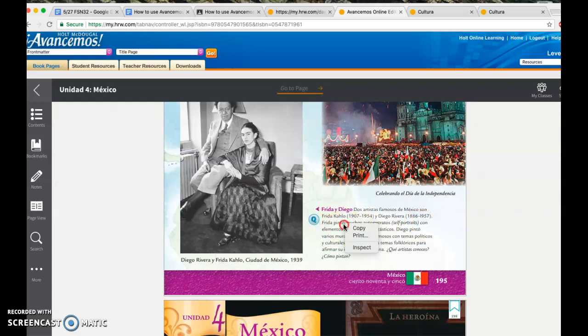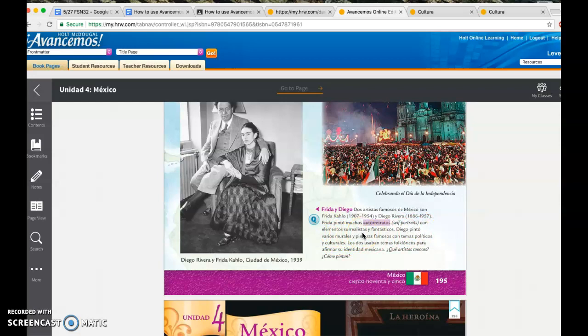Frida pintó, oh, look at that, with the accent mark. We know now that it's talking in the past tense. Frida pintó, right, muchos autorretratos, ¿sí? Auto, referring to self, con elementos surrealistas y fantásticos.